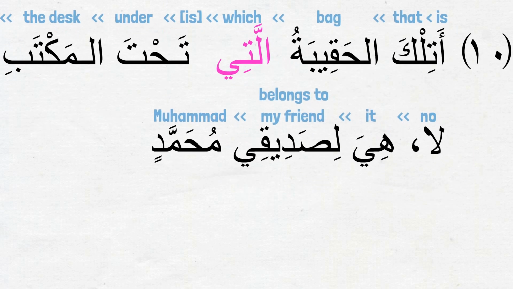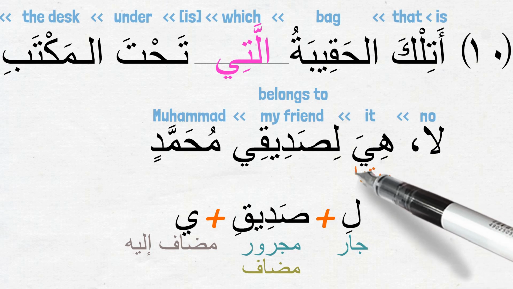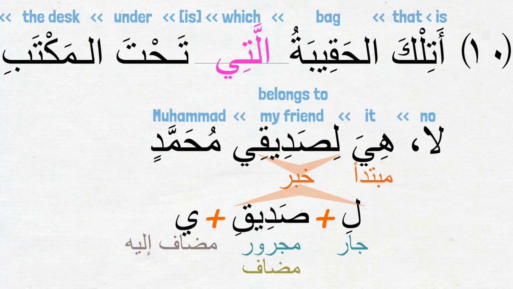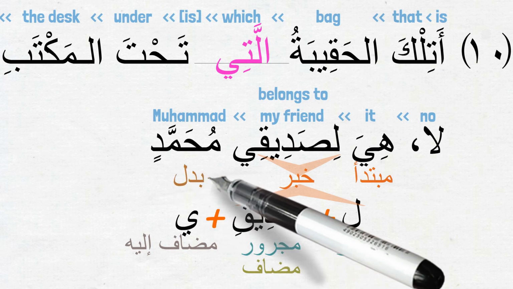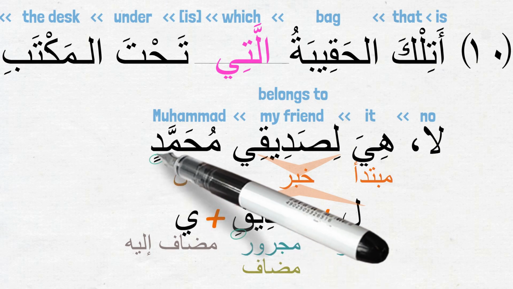Here in the response, لصديقي is made up of 3 words. حرف لِ plus اسم مجرور صديق, which is also functioning as مضاف, and ياء المتكلم as مضاف إليه. هي is the مبتدا, and the جار مجرور لصديقي is the خبر. And what do you think is the اسم محمد coming as in the sentence? محمد is coming as بدل or substitute for صديقي. That is why it is also مجرور.